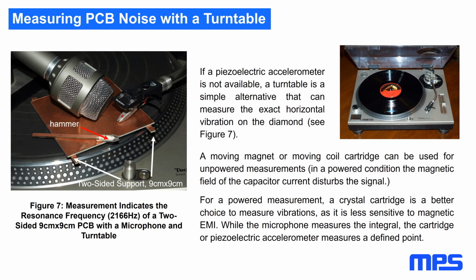Just put a PCB on the turntable, on the rubber mat, try different hammers, and measure what the turntable says on the output. Here, this piece of copper has a resonance frequency of 2166 Hertz. It's a two-sided 9x9, which is supported on two sides. Because when, for example, you support it on 3 sides or on 4, the resonance frequency normally shifts up to a higher frequency.